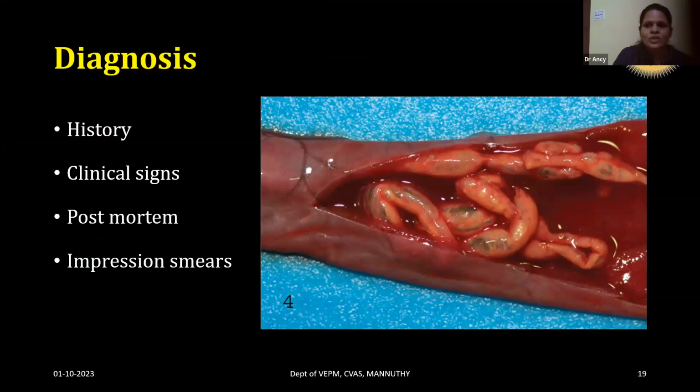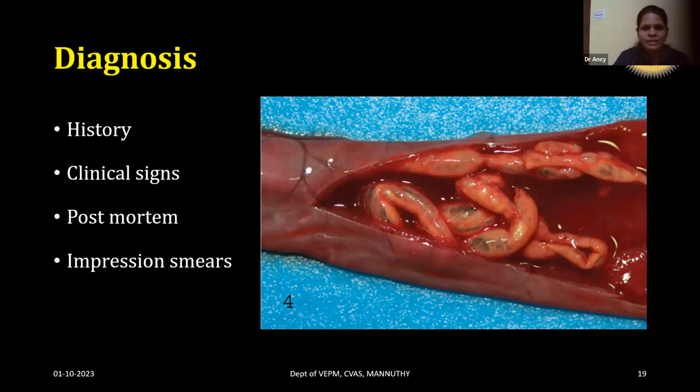Coming to the diagnosis of the disease, the diagnosis is mainly based on the history. The owner may say one animal was found dead, and by the time I called a veterinarian, another animal also started showing some nervous signs. The animal was healthy. The most important peculiarity of endotoxemia is that it affects healthy animals. Large, robust, aggressively feeding animals will be affected because it occurs due to the overeating habit of the animal. The postmortem findings we have already discussed.